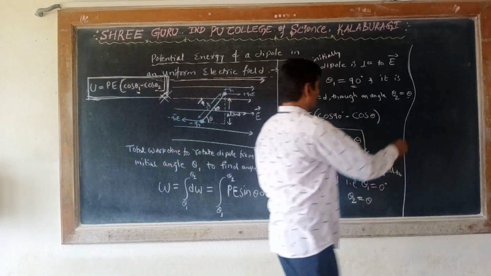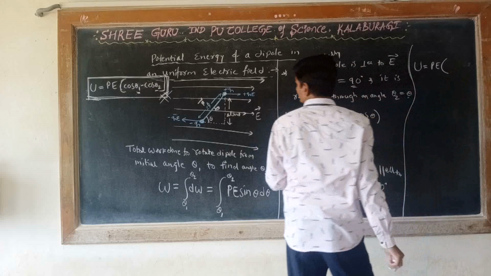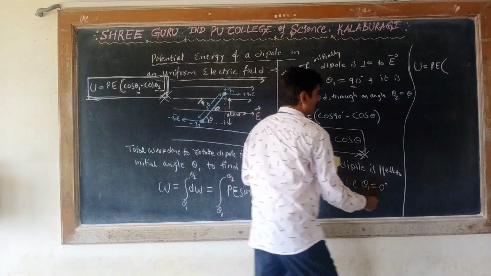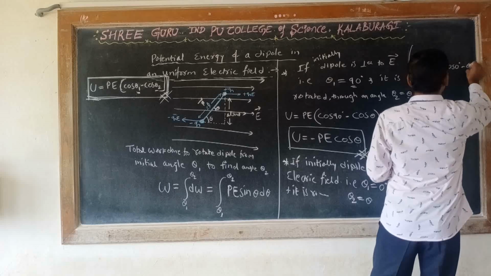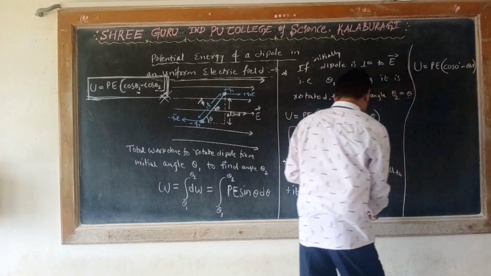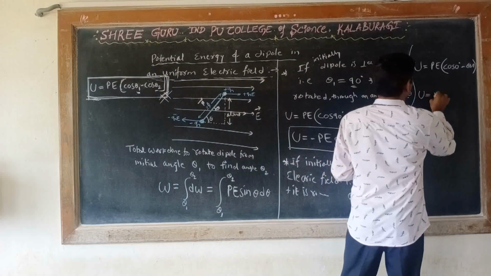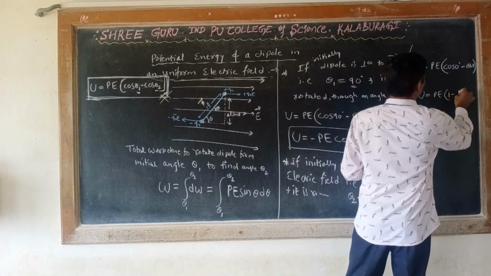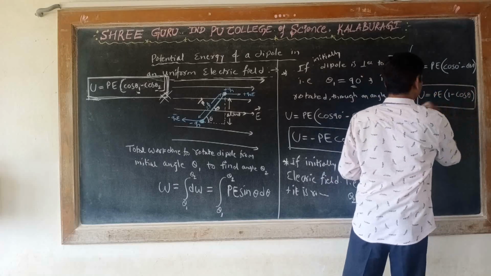So U is equal to PE into cos theta 1 minus cos theta 2. Theta 1 is 0 degree, so cos of 0 degree is 1. Therefore U is equal to PE into 1 minus cos theta. So this formula you have to use.